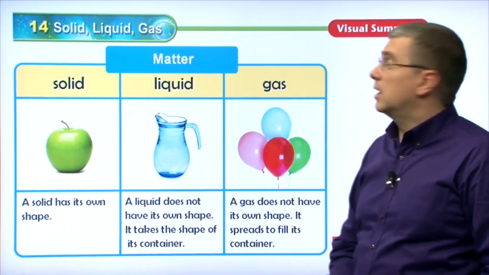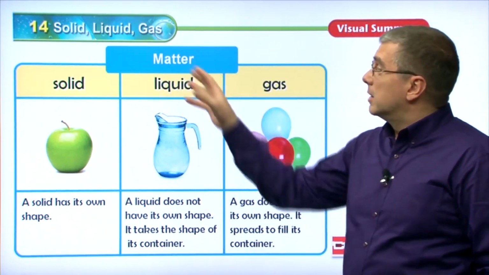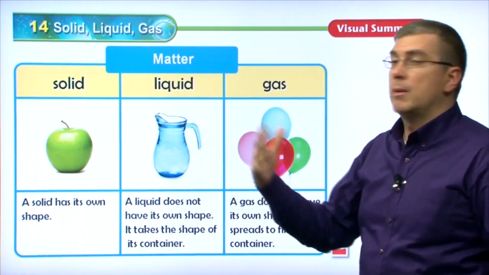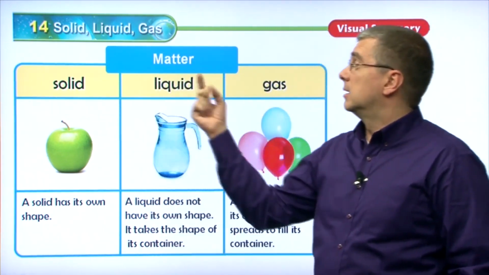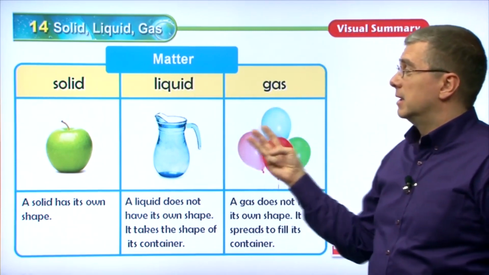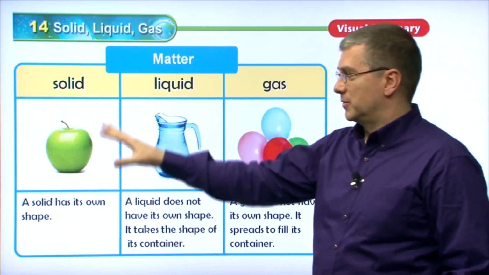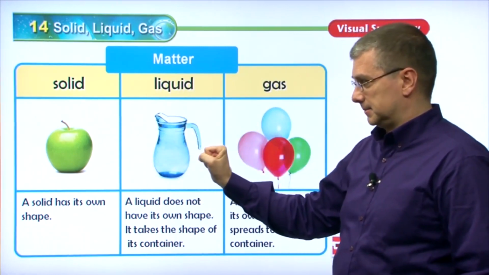Okay, we have our nice chart here. We have different types of matter. We have the different forms of matter. Remember, we're talking about solid, liquid, gas. This is the coldest. This is the hottest, in terms of what the matter is.